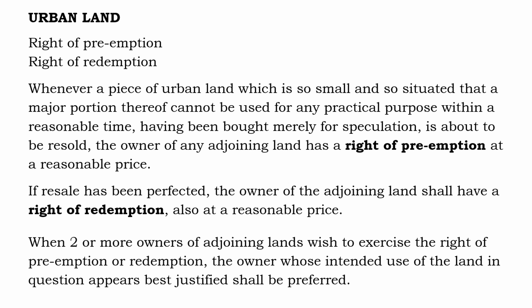If resale has been perfected, the owner of the adjoining land shall have a right of redemption also at a reasonable price. When 2 or more owners of adjoining lands wish to exercise the right of preemption or redemption, the owner whose intended use of the land in question appears best justified shall be preferred.